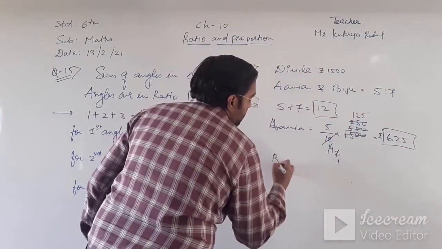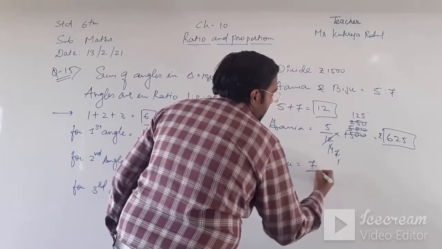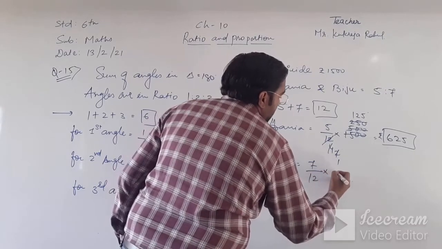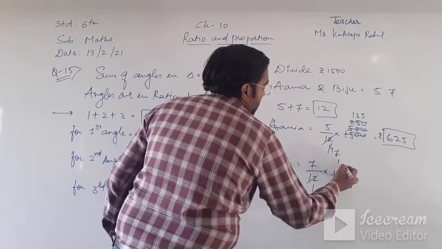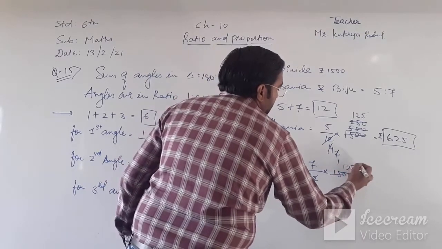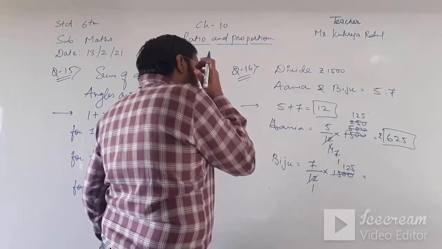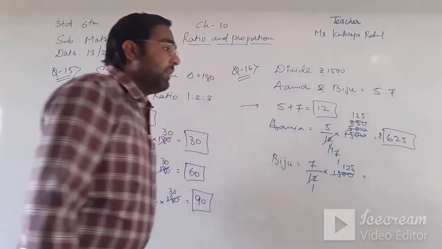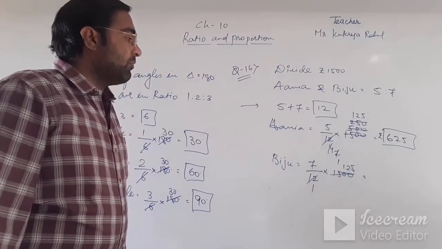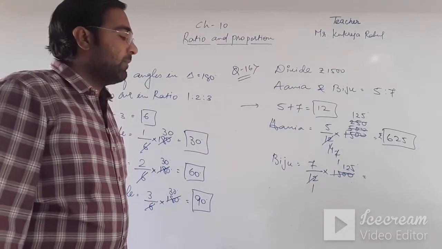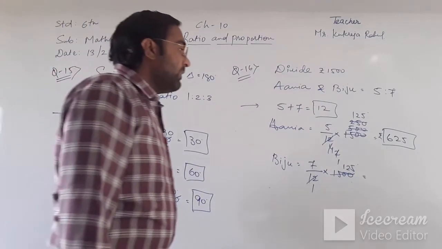And for Biju, the ratio is 7 upon the total 12, into 1500. So again, cancellation gives 125. So 125 times 7: 125 times 4 is 500, 125 times 5 is 625, 125 times 6 is 750, 125 times 7 is 875.